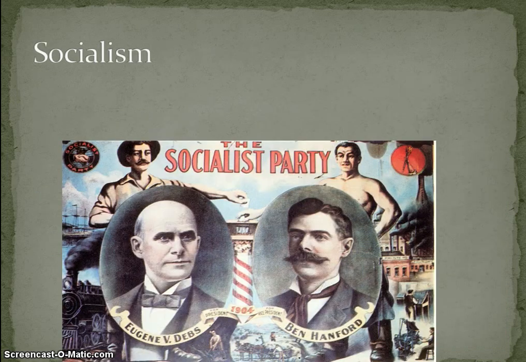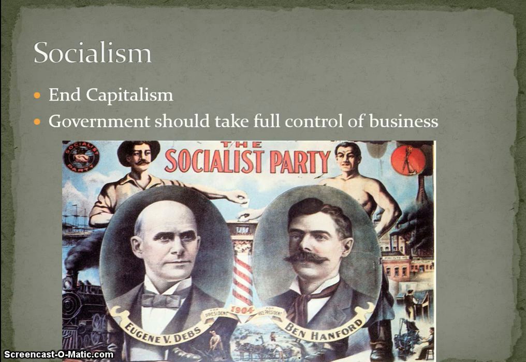You have socialism. The Socialist Party is now created. This is going to be for the 1904 presidential election. You're going to have another third party. And what they wanted to do was end capitalism, and government should take full control of business, right? Where government has control of business. And that's the Socialist Party.